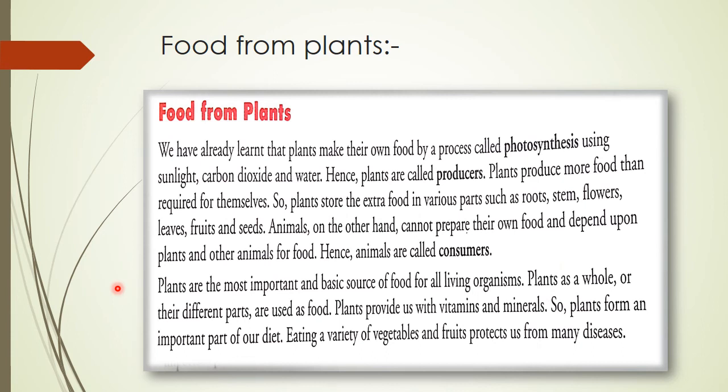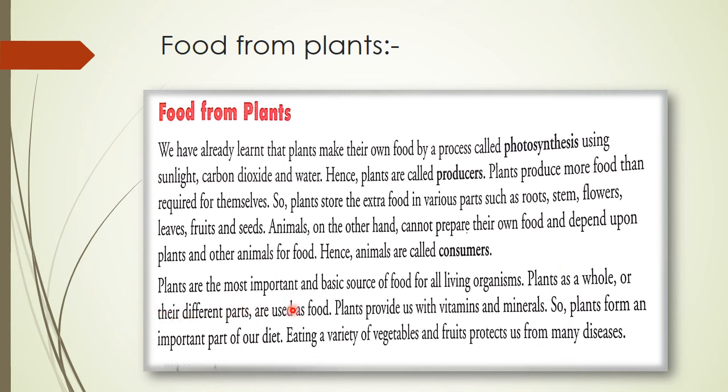Got it, children? Okay, now let's read this again. Animals, on the other hand, cannot prepare their own food and depend upon plants and other animals for food. Hence, animals are called consumers. So now, children, here we come to know one more word, that is consumer. Do you know what a consumer is? Yes, those who cannot prepare their own food and depend upon others for food are called consumers. Got it, children? Yes.